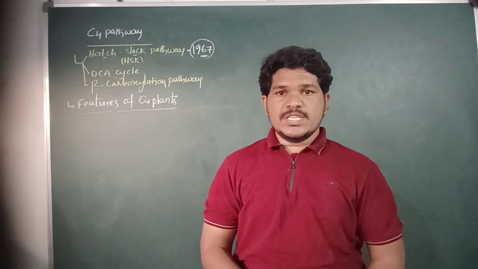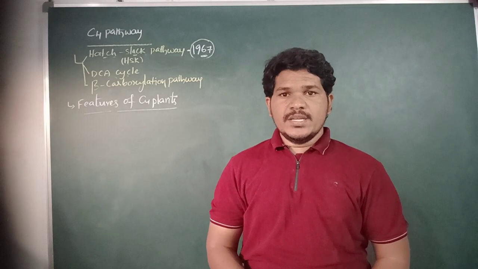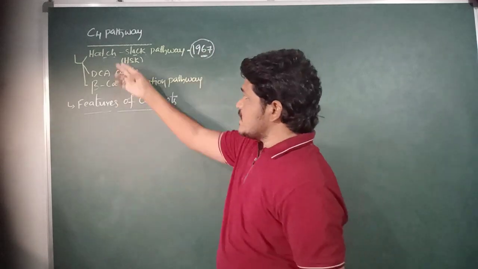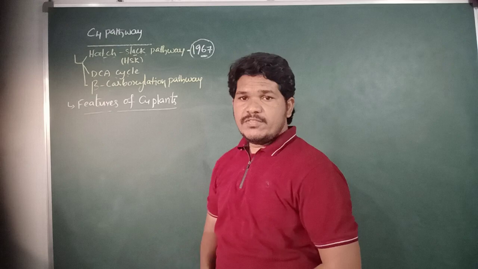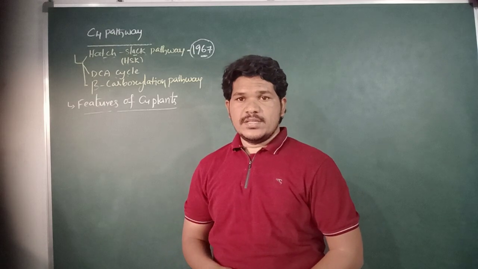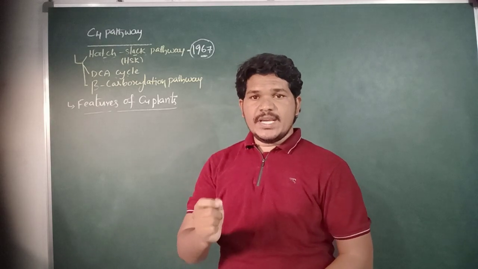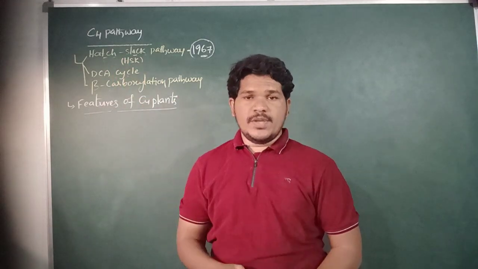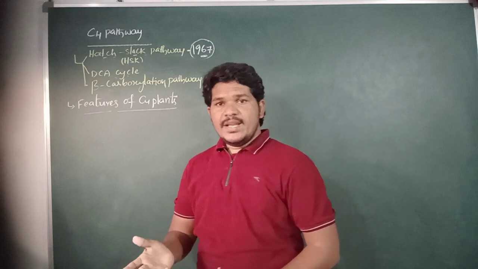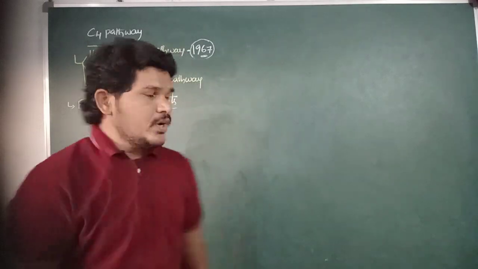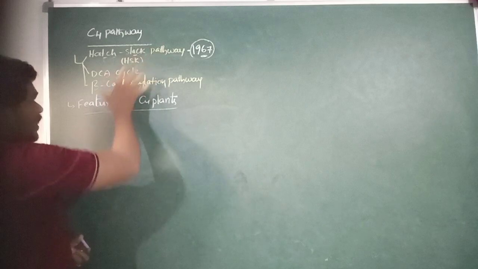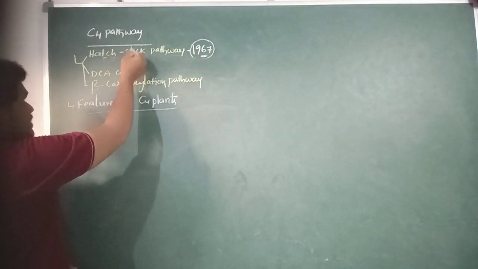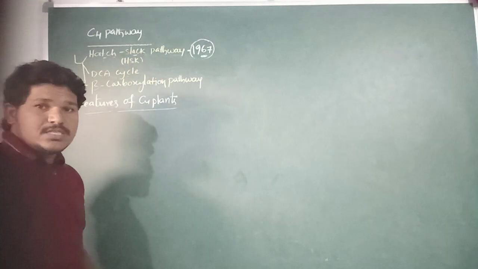In this video, we are going to discuss the C4 pathway or C4 cycle. It was first discovered by the scientists Hatch and Slack in the year 1967. Thus, the C4 pathway is also known as the HSK pathway or Hatch and Slack pathway.